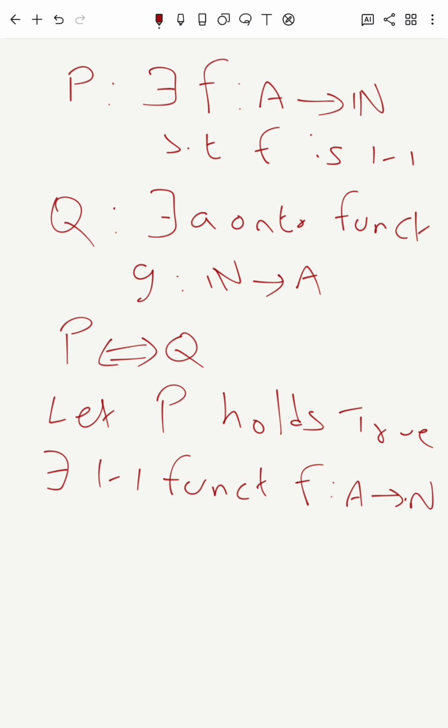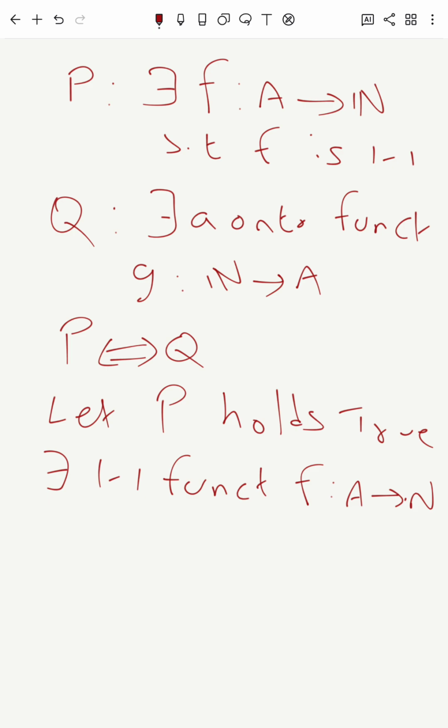If this function exists, then I have to construct a function g from N to A, which is onto. So how do I construct it? Using f, I'll construct the function.